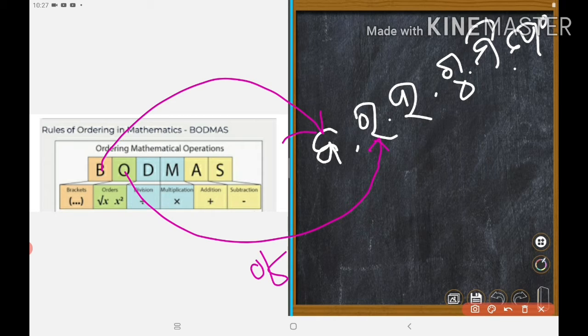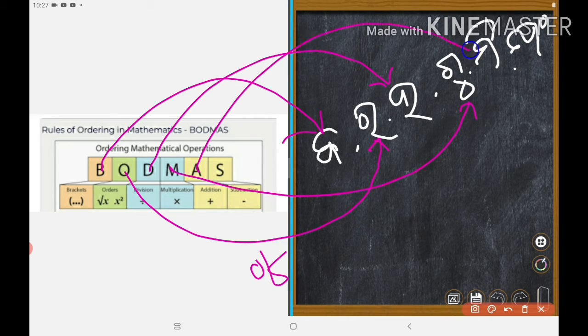Next D means division, that is harana. Next multiplication, that is gunana. Addition, that is mishana. And subtraction, that is hedana.